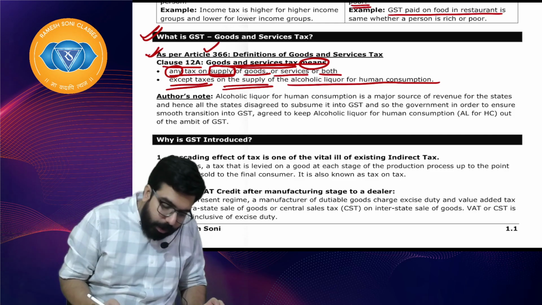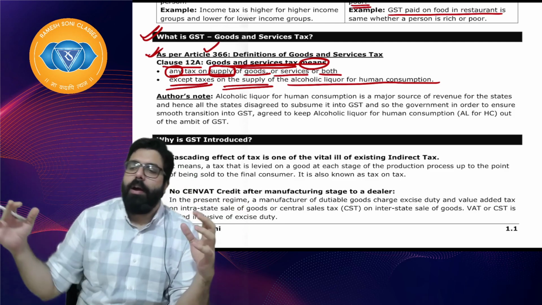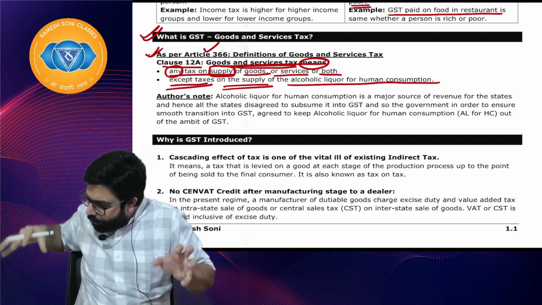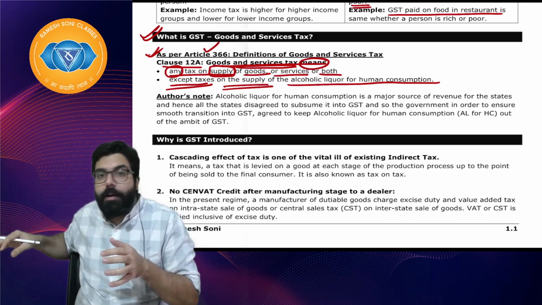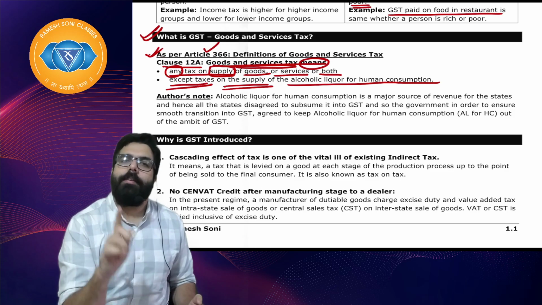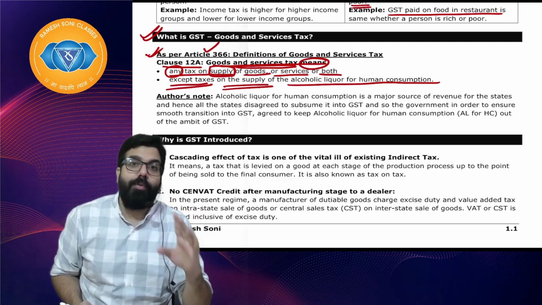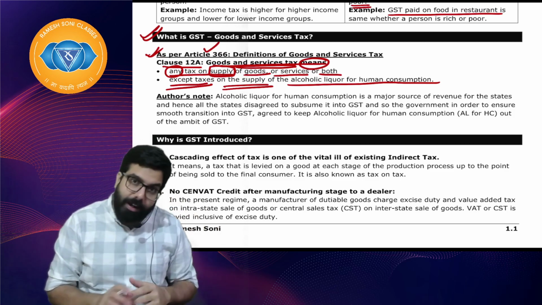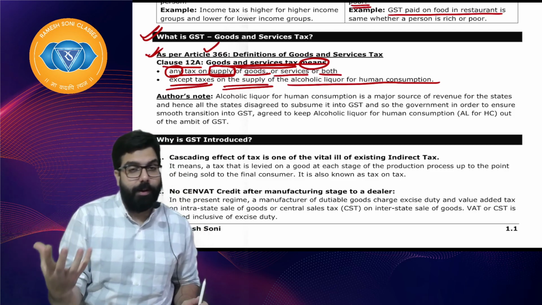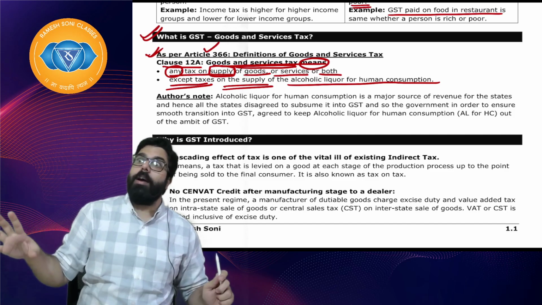So when GST came in, the taxes were being subsumed. What do you mean by tax subsuming? All the taxes were being subsumed into GST and only one GST will be charged. So the state government said sales tax gone, VAT gone. The state excise duty on alcoholic liquor they were about to subsume. States said no. Recession or depression, happy or sad, money or no money, poor or rich, whatever it is, people drink. Even if it is recession they will drink, in depression they will drink, when very happy they will drink, when very sad they will drink.